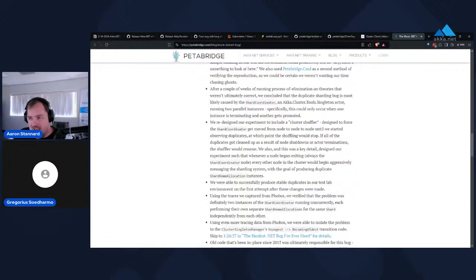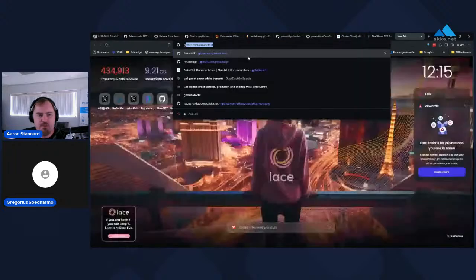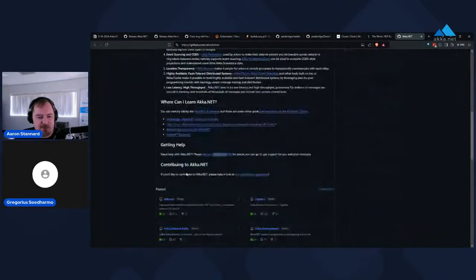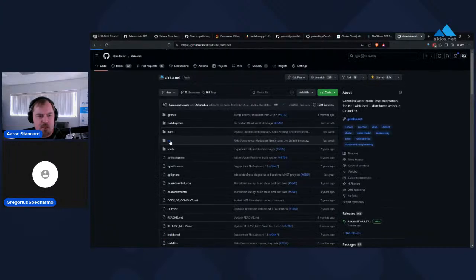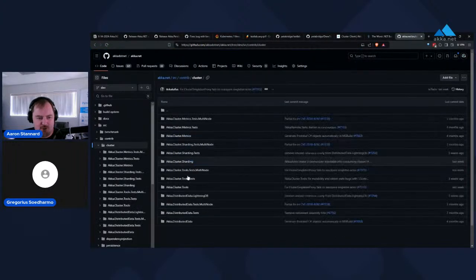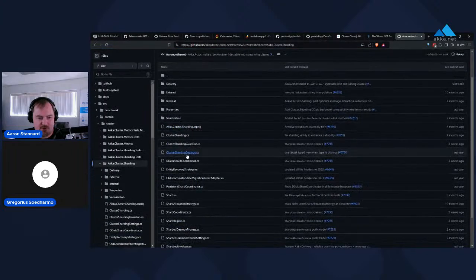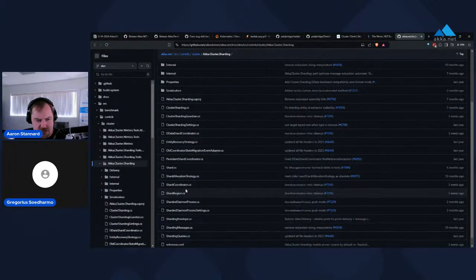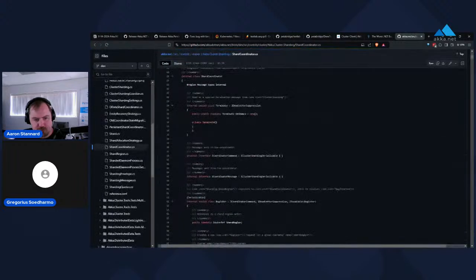But one of its weaknesses is that it's an eventually consistent data model. We use a type of distributed data CRDT, conflict-free replicated data type, called a last-write-wins register. I'm not going to pull up the source code here, but actually, I guess I could, screw it. Let's do that. We'll go to the Akka.NET repo and go down here. I think I know from muscle memory where this code is, having spent so much time looking at it recently. It should be the shard coordinator, then the shard coordinator states. Maybe that's not it.